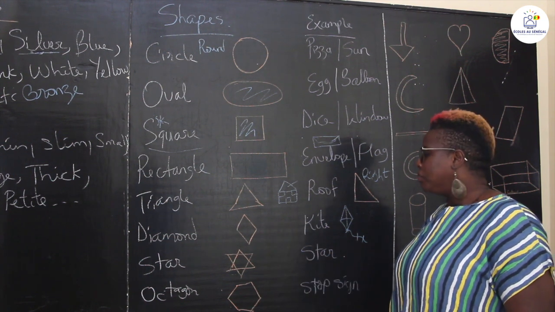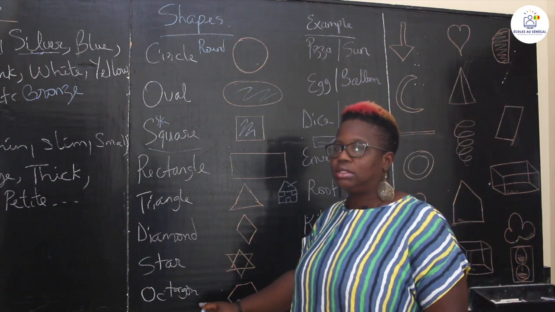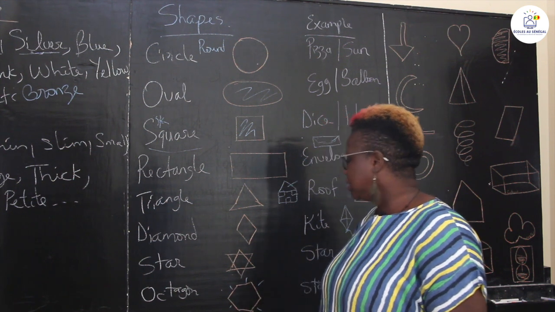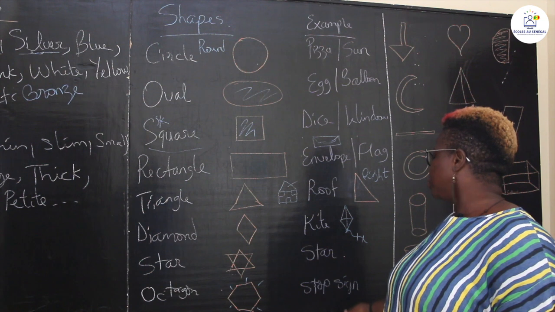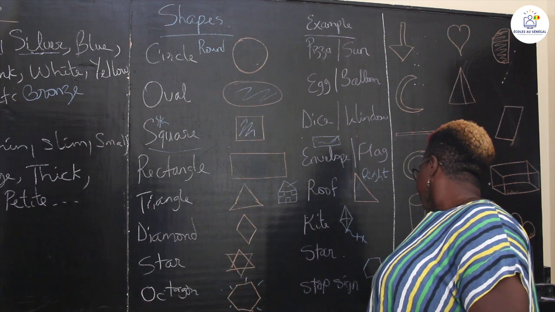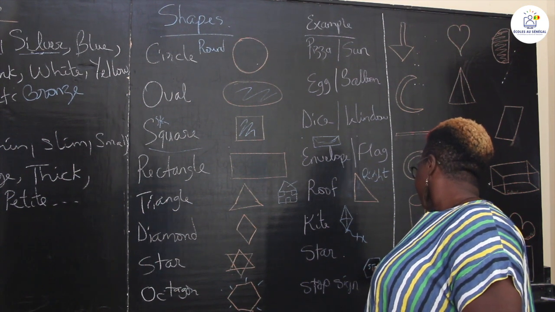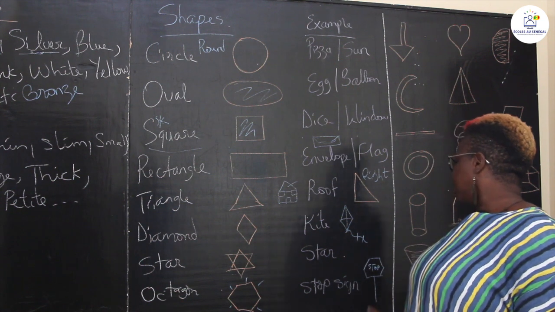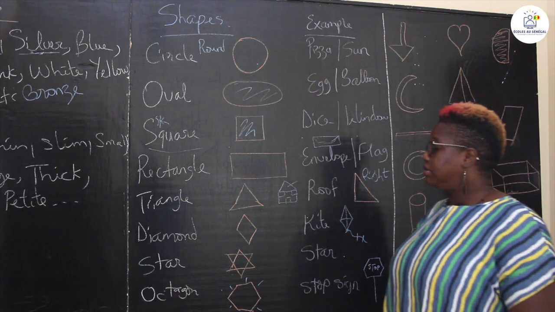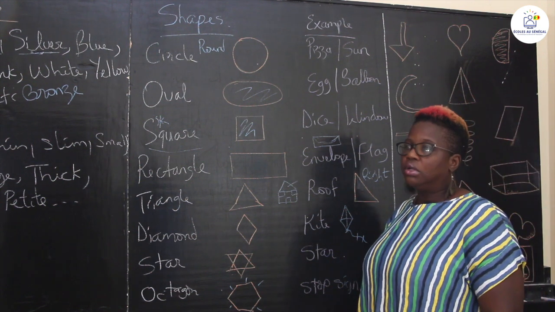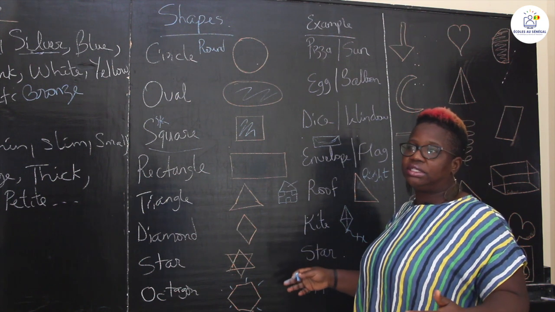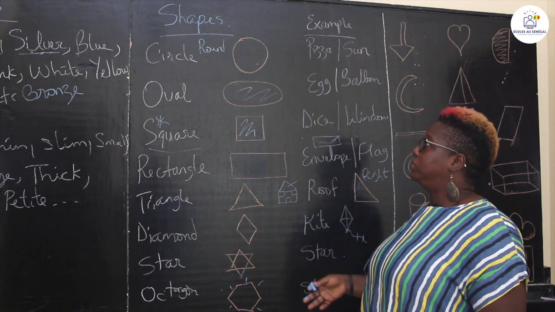That's a star, étoile. And then you have an octagon. An octagon has six sides. 1, 2, 3, 4, 5, 6 is an octagon. So an example of an octagon would be a stop sign. See, a stop sign has an octagon shape because it has six sides. Of course, there's a pentagon, there's a hexagon. So there are so many gons out there. It just depends on the sides. As it increases, the sides increase. Okay. So these are examples of the shapes.